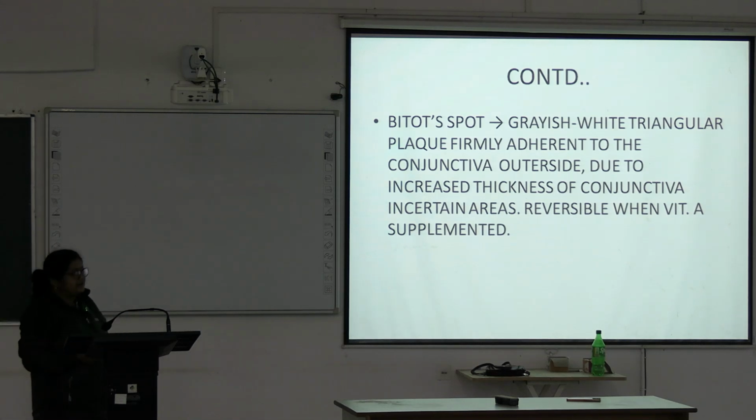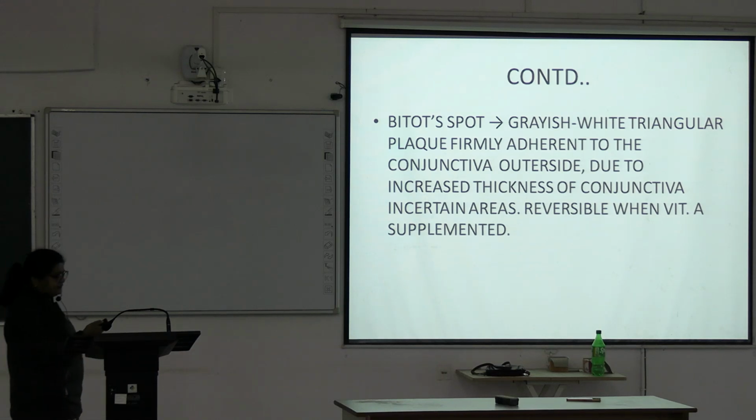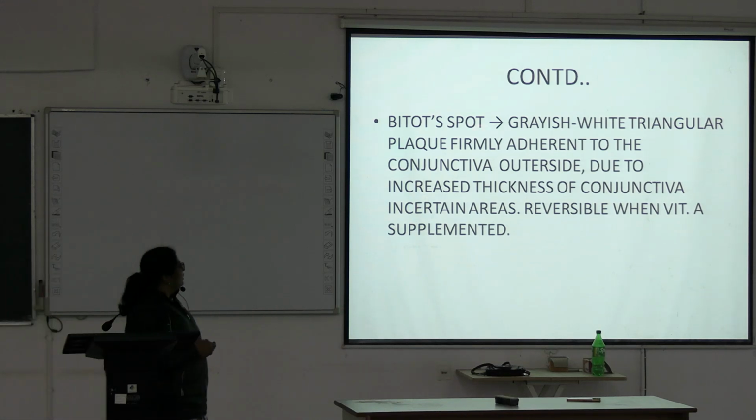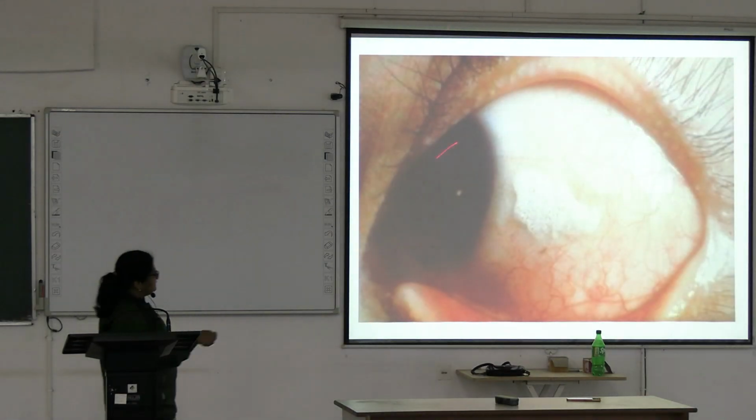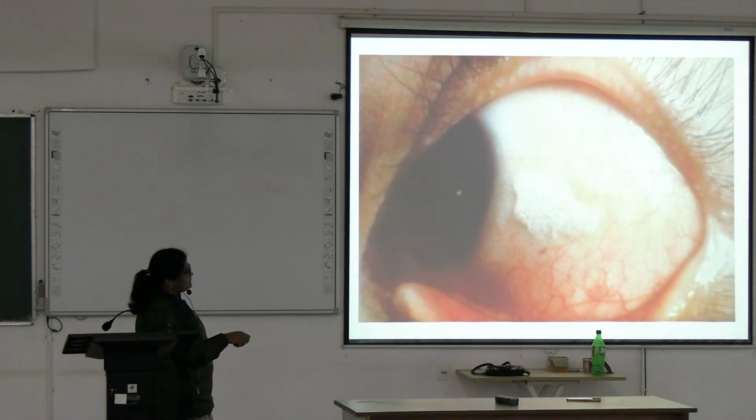But if up to the Bitot spot stage you have not treated the patient or can't identify the cause, then this is the Bitot spot at the outer side of the eye. This is the cornea, and on the outer side there is a triangular plaque formation, grey white in color.